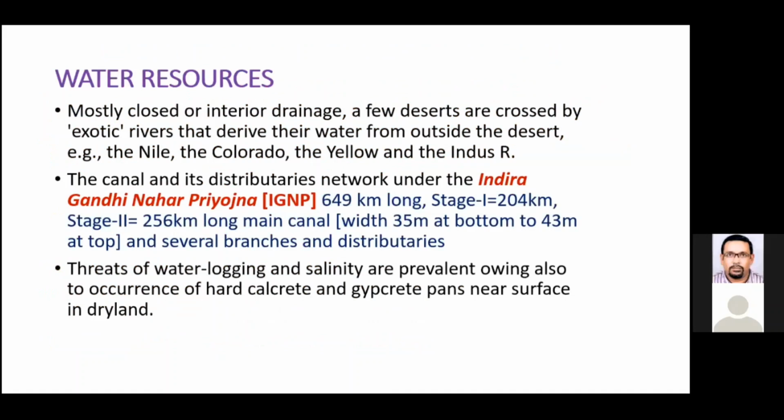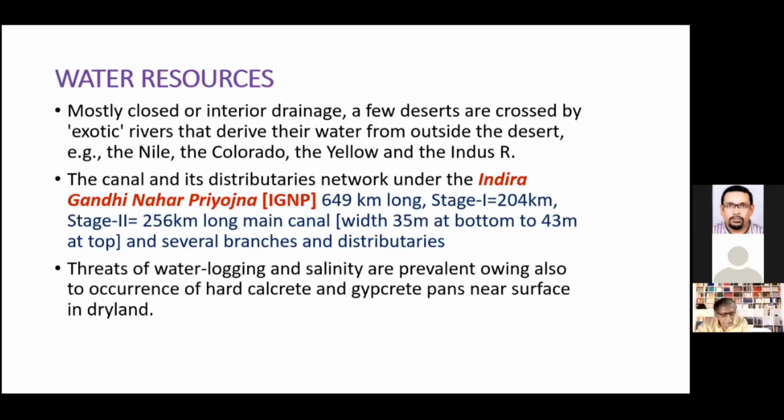Water resources, of course, to mitigate the drought proneness, the Indira Gandhi Nahar Pariyojana, the Rajasthan Canal. Initially it was meant for strategic reasons. It was following along the international border with Pakistan, to supply drinking water to our army establishments and to create a deep ditch so that heavy vehicles cannot cross it.